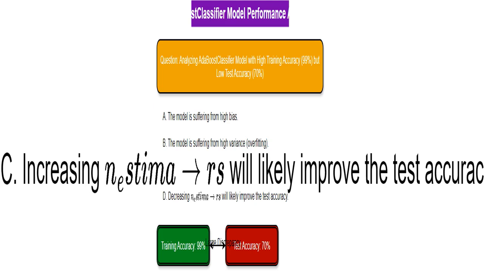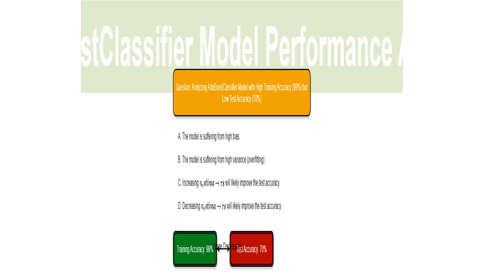No way. Increasing N_estimators would make the model even more complex, worsening the overfitting and likely decreasing test accuracy. Nope. High bias means the model is too simple. High bias would result in poor accuracy on both training and testing data. That's not what I observe here.